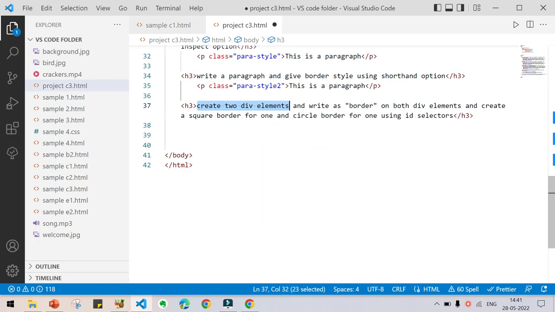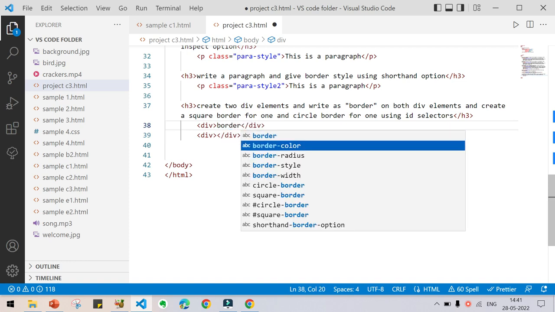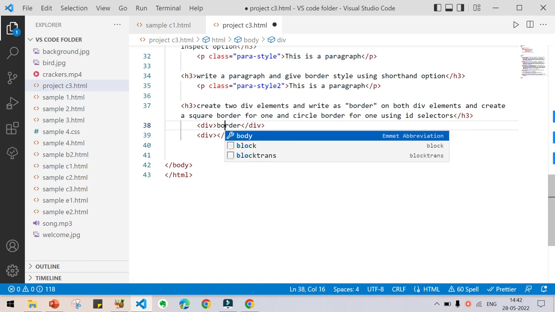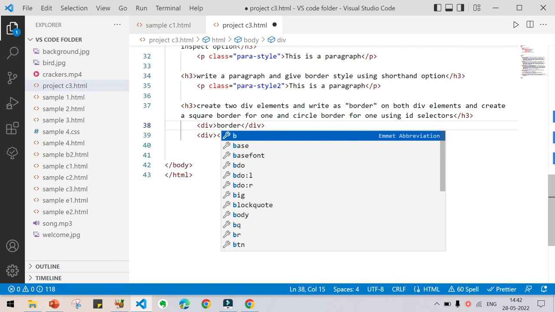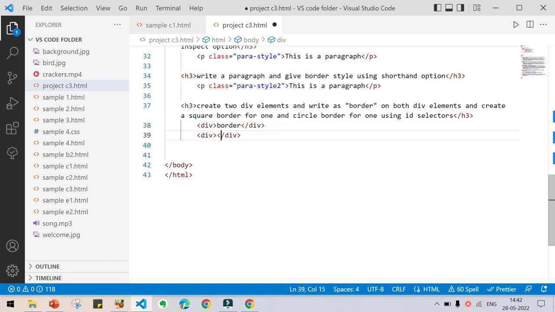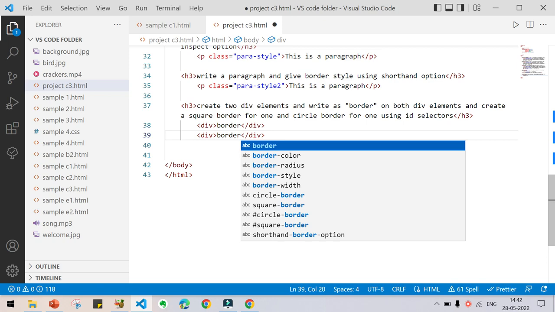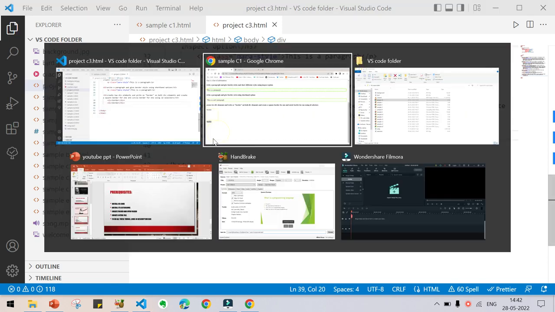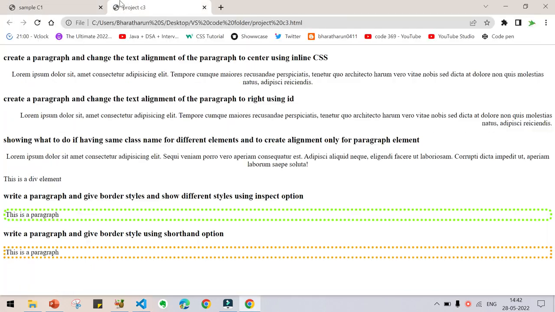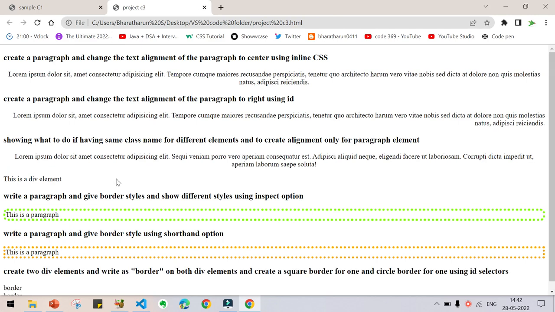Okay, border text. So create a div, type div, press enter, press Alt Shift Down Arrow to copy this, and here I am going to insert border. Here also I am going to insert border, and press Ctrl S. Now you go back to your web page and press Ctrl R.